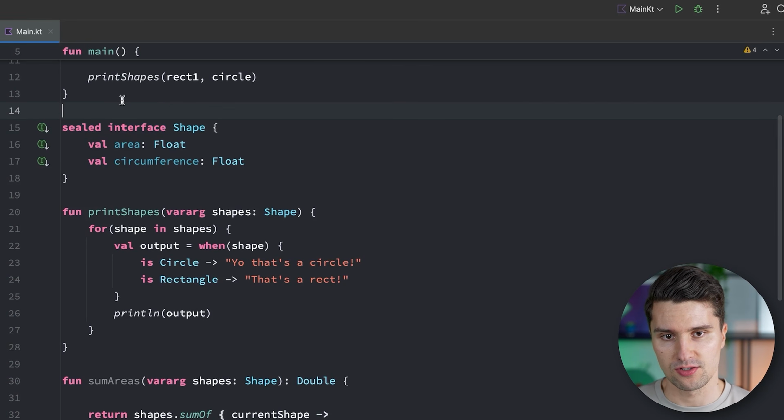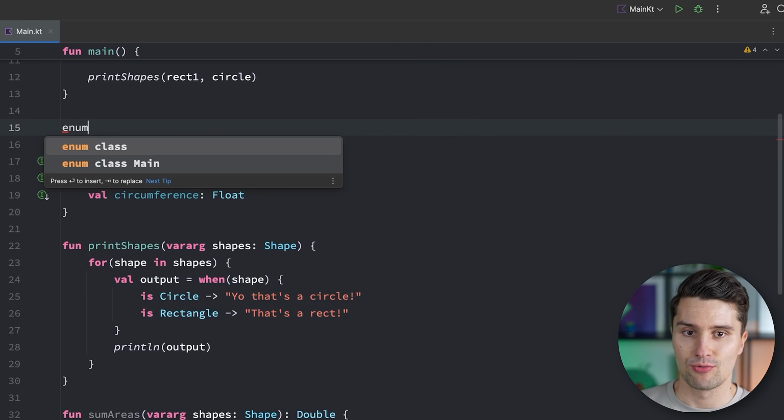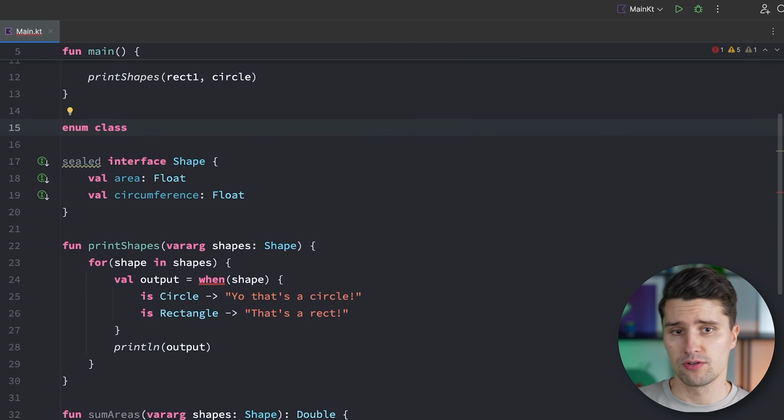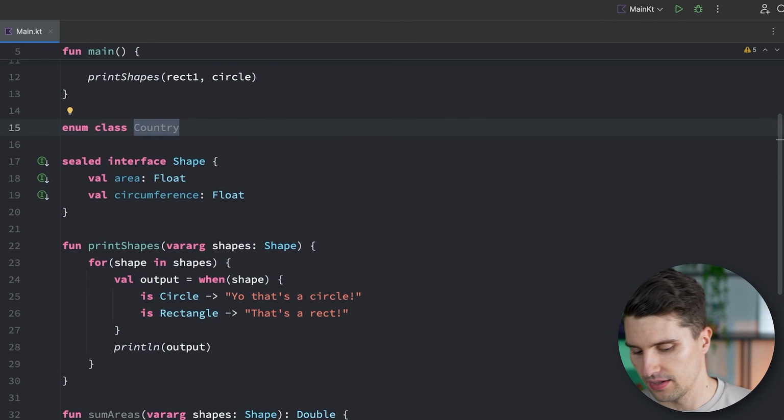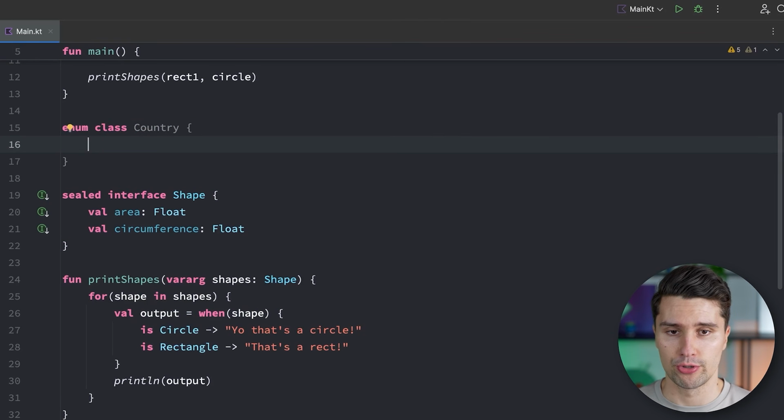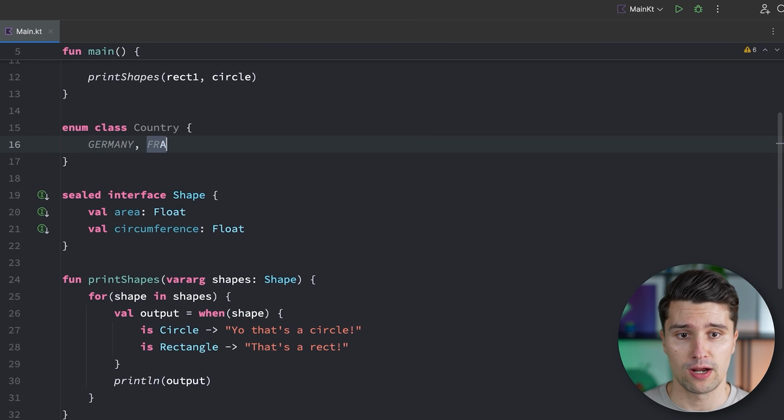That is why they are called enum classes. Because with enum classes, we can do something like this. We say we have an enum class, and I don't know, we call that Country. And then in the class body, we can specify a list of countries. The naming convention for the values of an enum class is actually snake case, so all uppercase and every word separated via an underscore. For example, we have GERMANY, then separated with a comma, we might have FRANCE, USA, something like that.